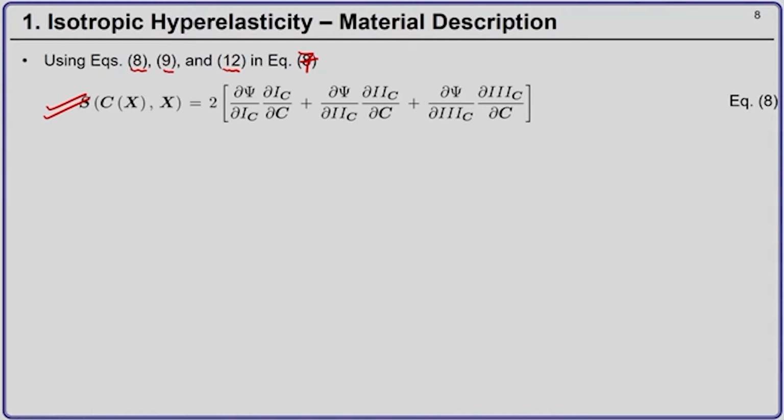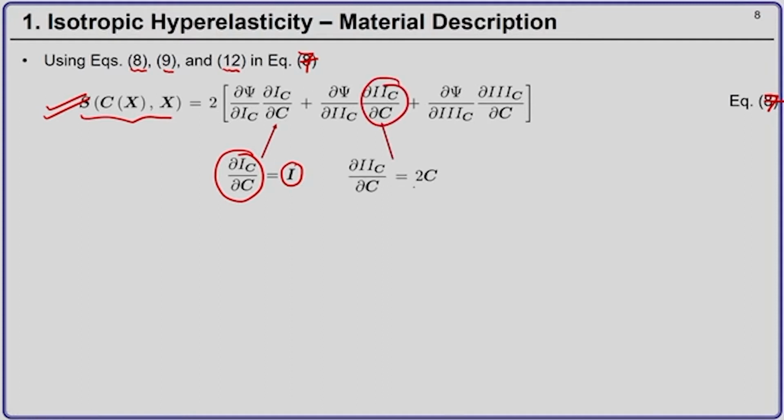Okay. So, this is your equation number 7. Once you substitute it here, del IC by del C is nothing but the second order identity tensor. This term is nothing but 2C and this third term is nothing but j square C inverse.